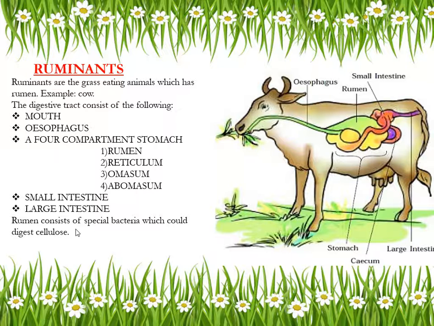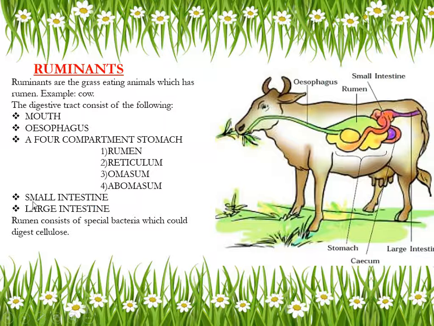One, no? Okay, that is good. But when we see cow, that cow is having four stomach in the form of rumen, reticulum, omasum, and abomasum. These are the four compartments which we find in cow's stomach. Understood?